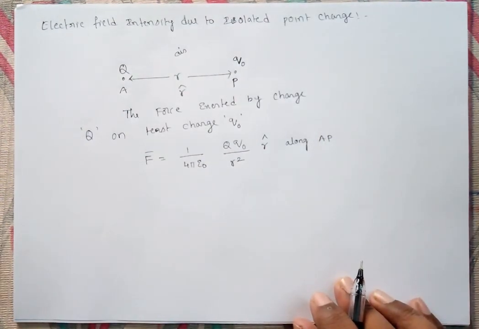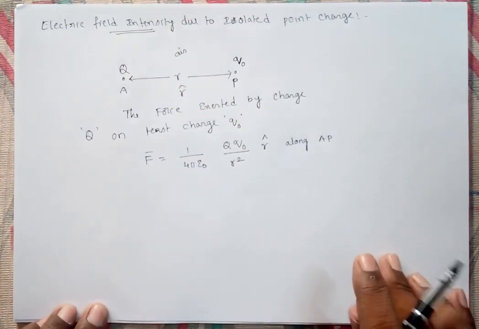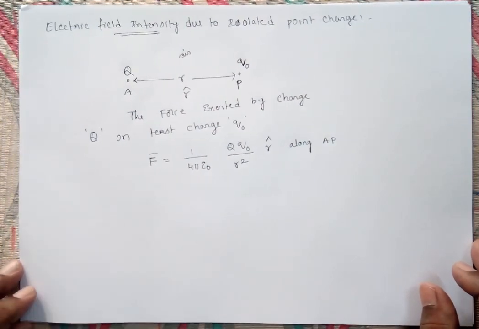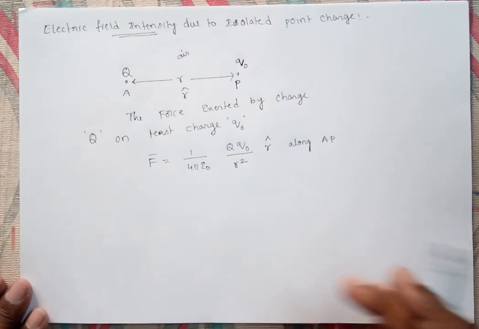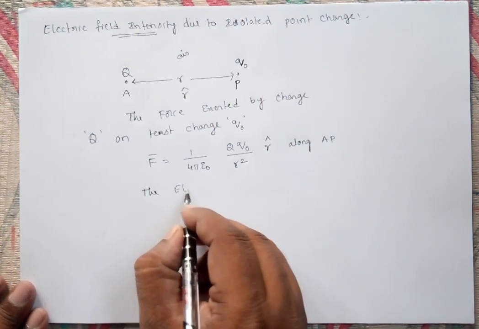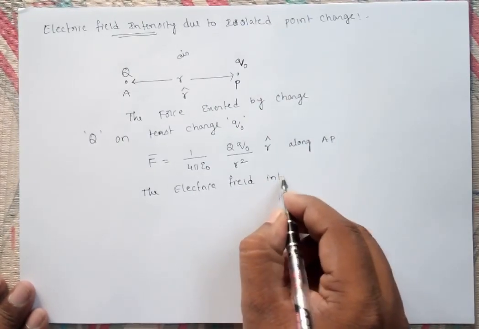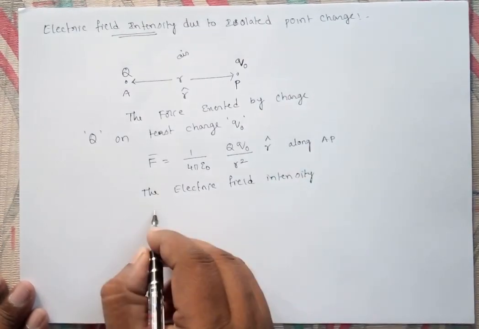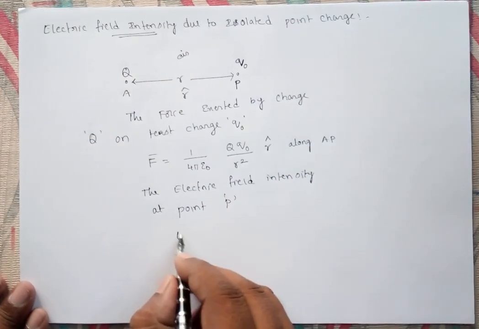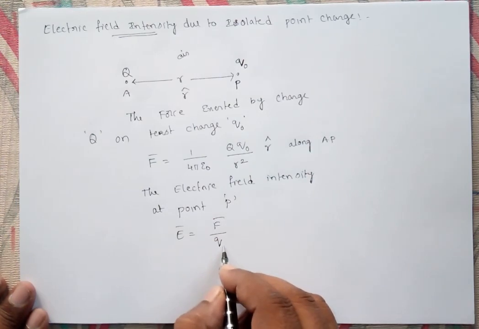Now electric field intensity, just now we discussed, is nothing but the force experienced by unit charge, a test charge. So the electric field intensity at point P, that is electric field intensity E, equal to force experienced by unit charge.